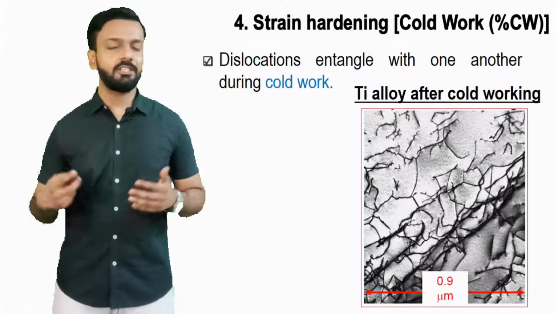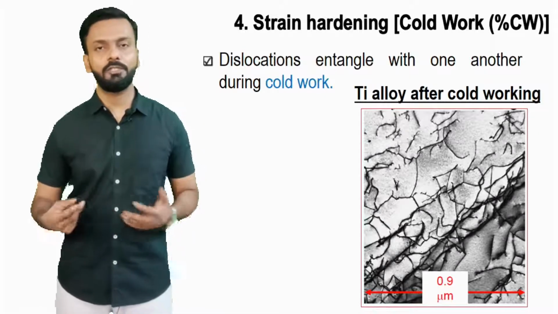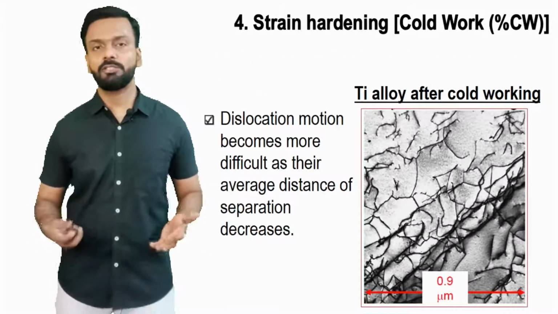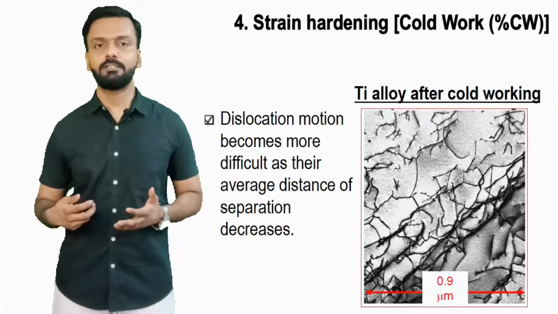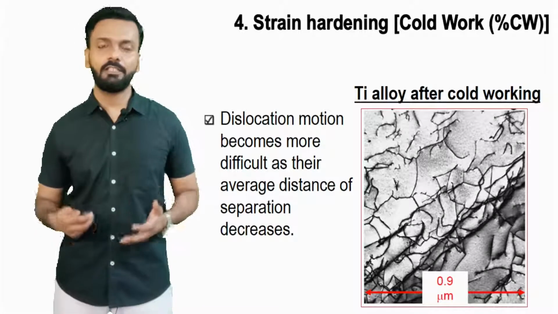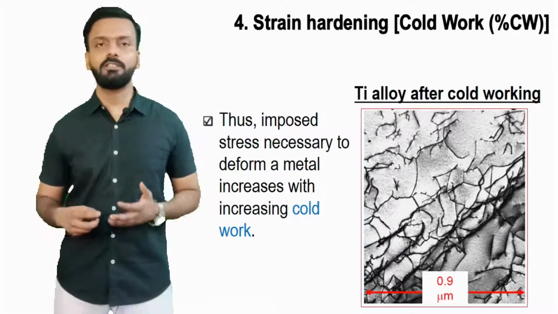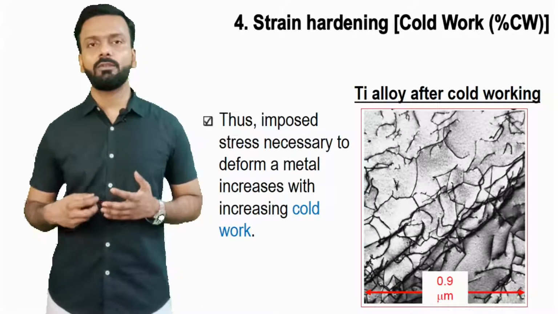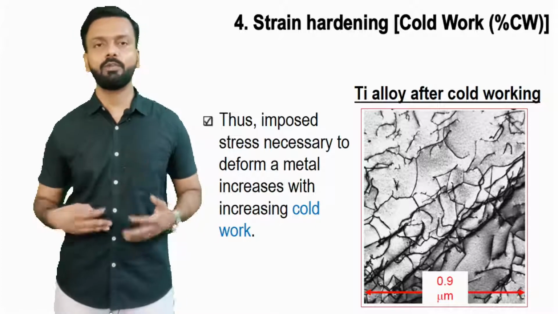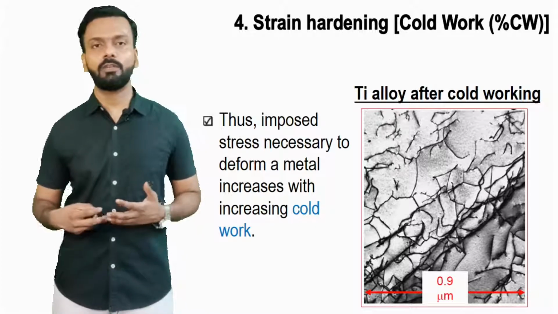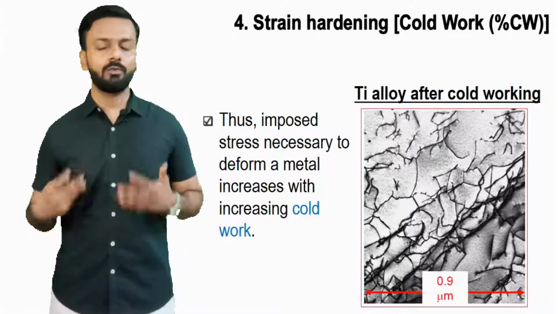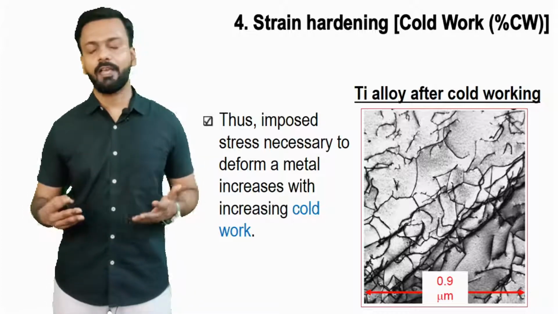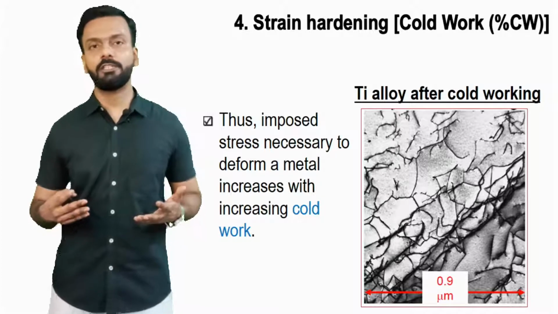Dislocations get entangled in one another during cold working, and dislocation motion becomes more difficult as the average distance of separation decreases, thus imposing more stress necessary to deform the material. As cold working increases, the material becomes work hardened or strain hardened, as more load is needed for the material to deform.